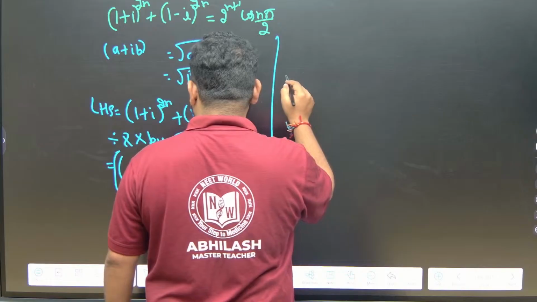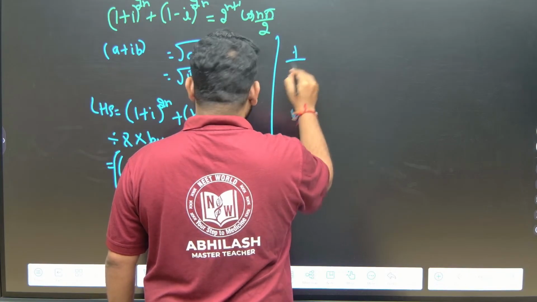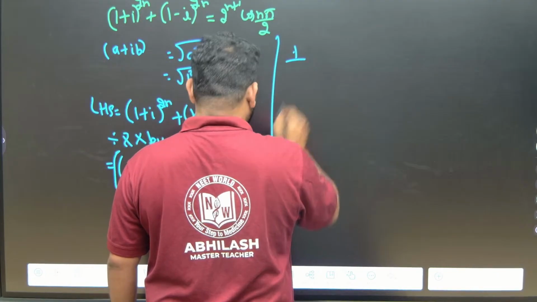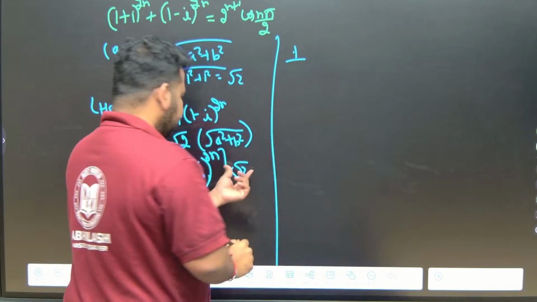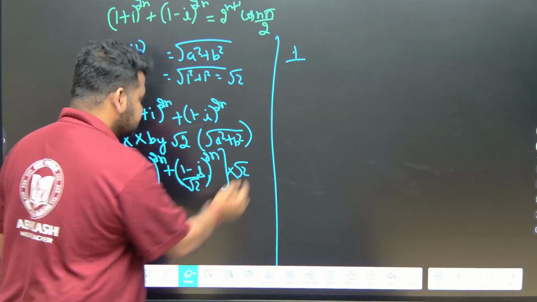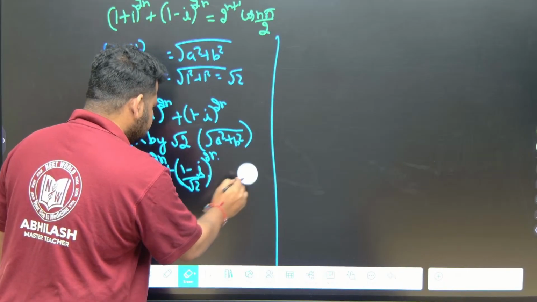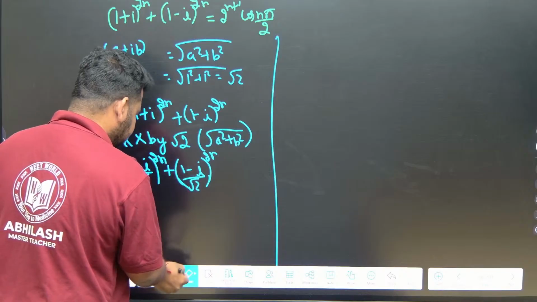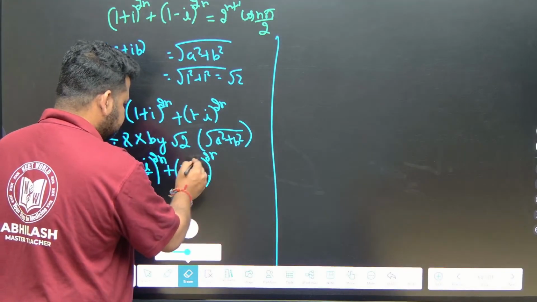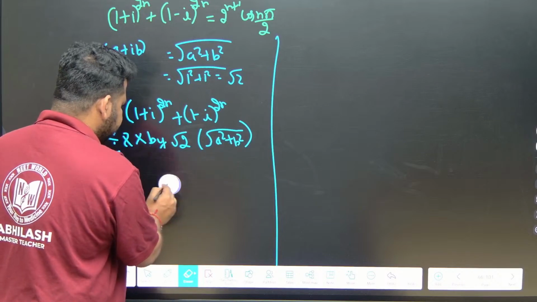Root 2, if I take it outside, this will become what, friends? This root 2, let me take it inside. Okay, let me write it here. If I am multiplying, what will this become? Let me rewrite it again, so that you understand better. This one we can write as what?